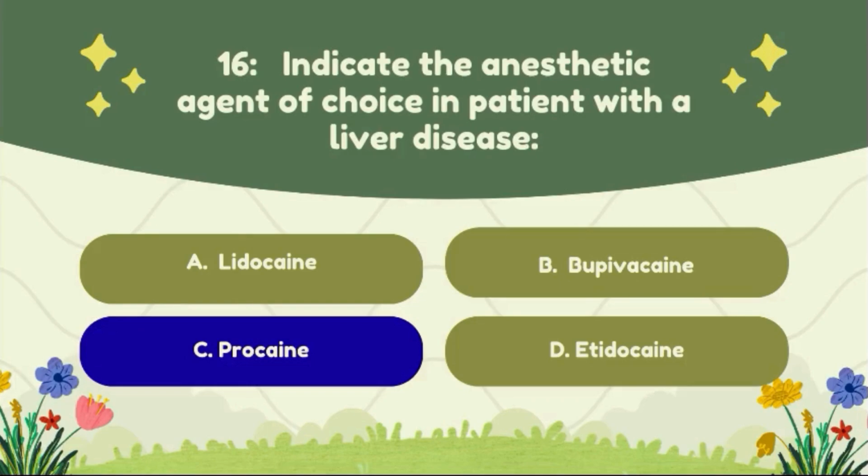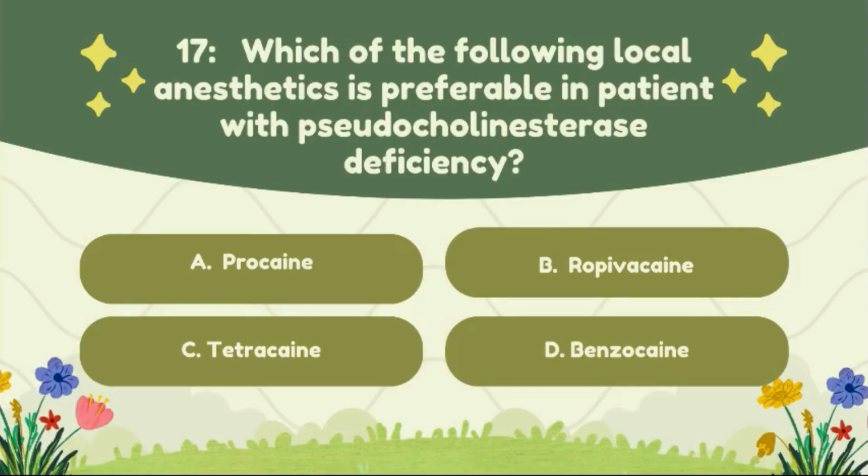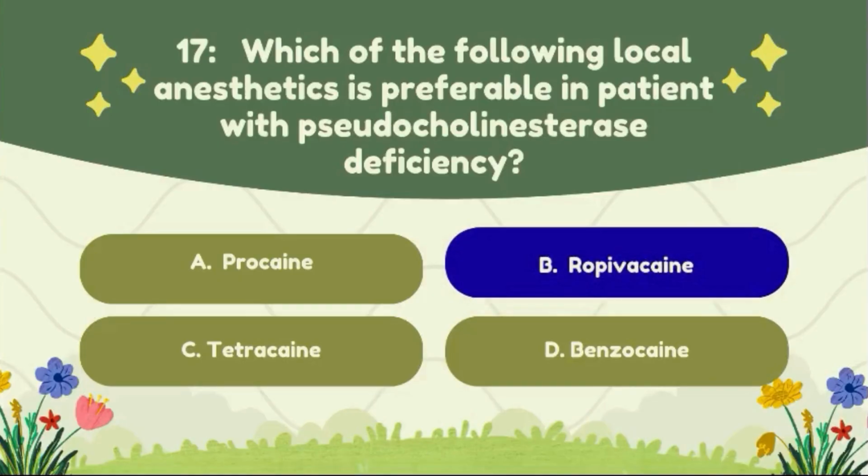The correct answer of this question is option C, procaine. Question number 17. Which of the following local anesthetics is preferable in patient with pseudocholinesterase deficiency? Option A, procaine. Option B, ropivacaine. Option C, tetracaine. Option D, benzocaine. The correct answer of this question is option B, ropivacaine.